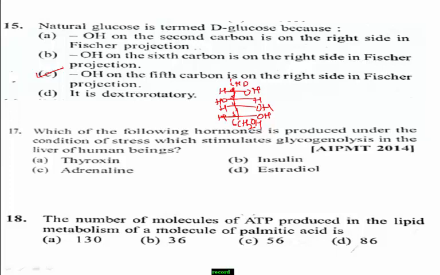It is commonly known as the fight or flight hormone. Therefore, option C is the right answer for the given question.